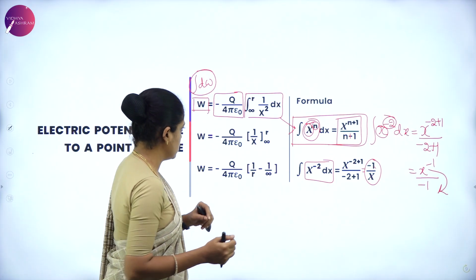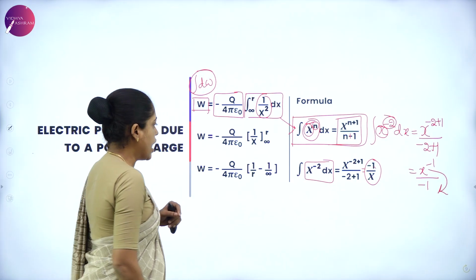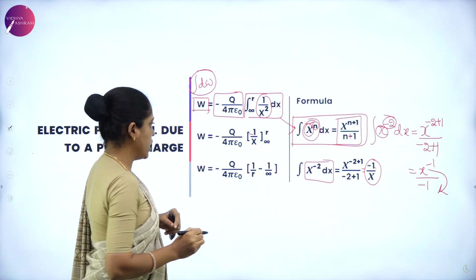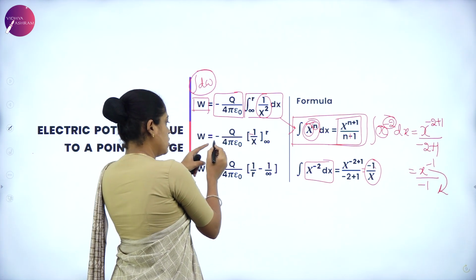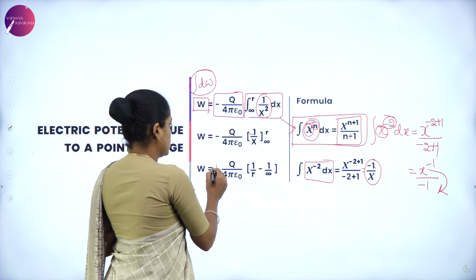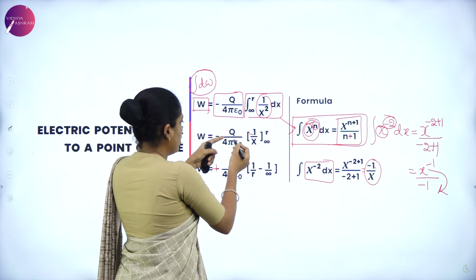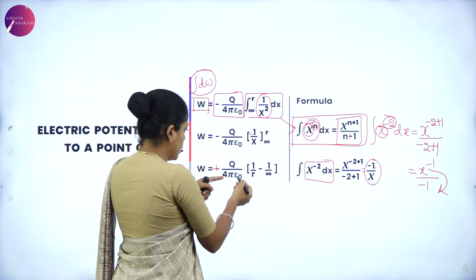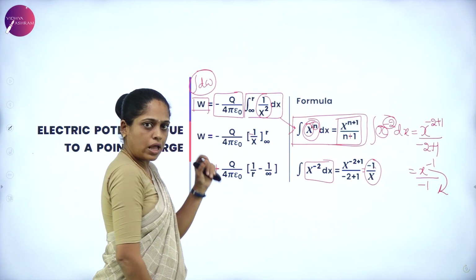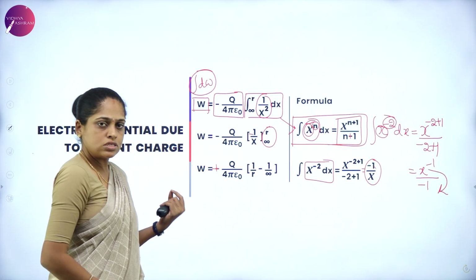Now, in the place of 1 by x square, I have to consider minus 1 by x. Multiply this minus into minus, then the answer is plus. Now, what we have is q by 4 pi epsilon naught taken to the next step, and the integration of 1 by x square is 1 by x, and we have to apply the limits for this answer.